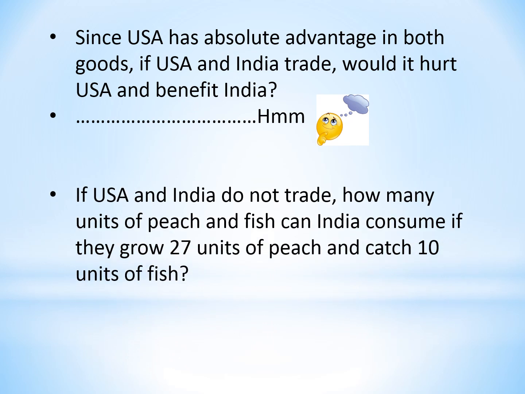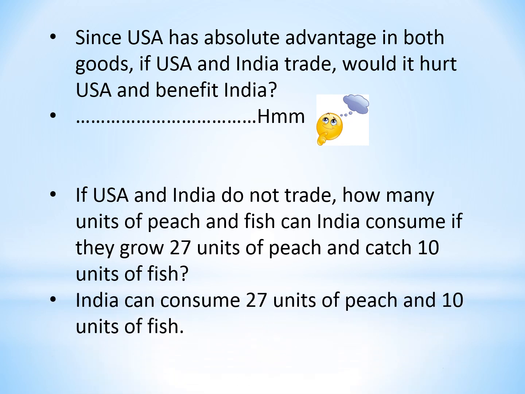So if USA and India do not trade, how many units of peach and fish can India consume if they grow 27 units of peach and catch 10 units of fish? What do you think? India can consume exactly the same, 27 units of peach and 10 units of fish. This means that when a country does not trade with any other nation, how much they produce is how much they can consume. They cannot consume any more than that. Okay?